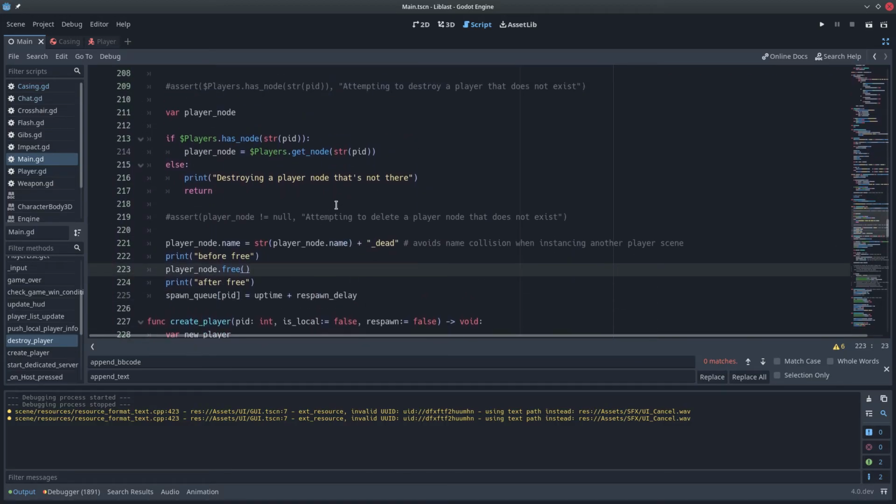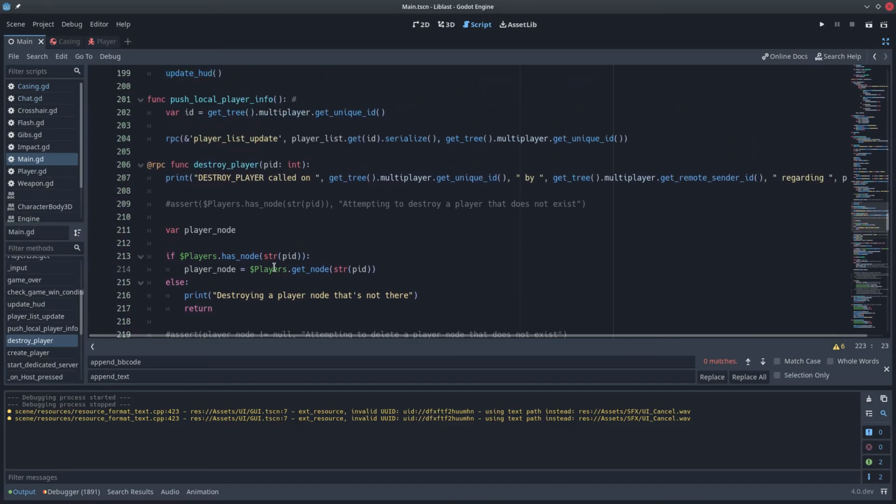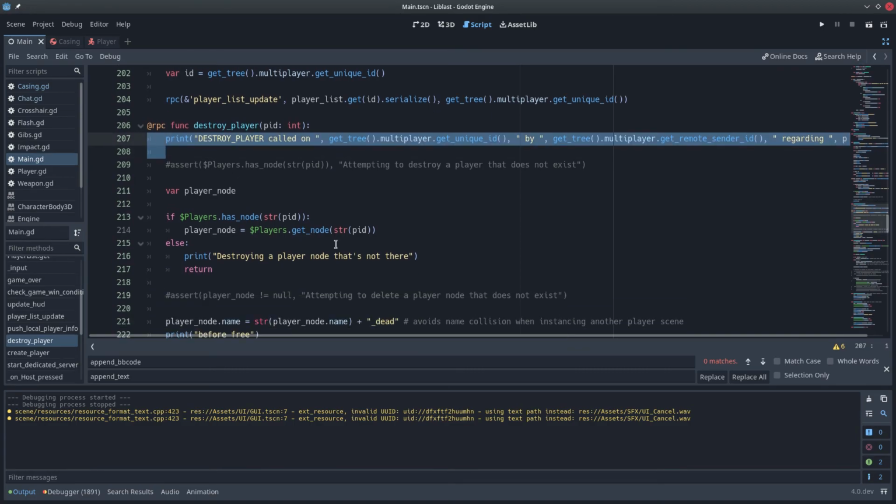We've been trying to debug this for a good while and trying different things, nothing worked, and it seems to be some engine bug. And we really don't know for sure what triggers it, other than freeing a node that is being referenced by peers on the network, accessed, something like that.